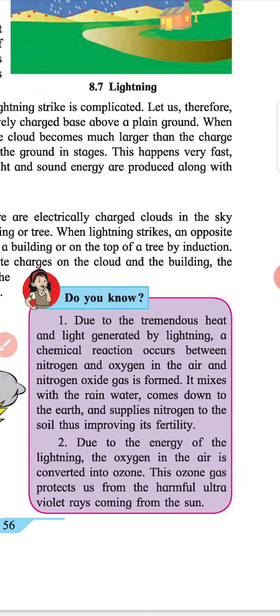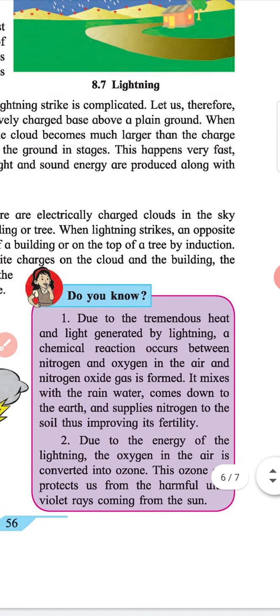Box heading: Do you know? 1. Due to the tremendous heat and light generated by lightning, a chemical reaction occurs between nitrogen and oxygen in the air, and nitrogen oxide gas is formed. It mixes with the rainwater, comes down to earth, and supplies nitrogen to soil, thus improving its fertility. 2. Due to the energy of the lightning, the oxygen in the air is converted into ozone. This ozone gas protects us from the harmful ultraviolet rays coming from the sun.